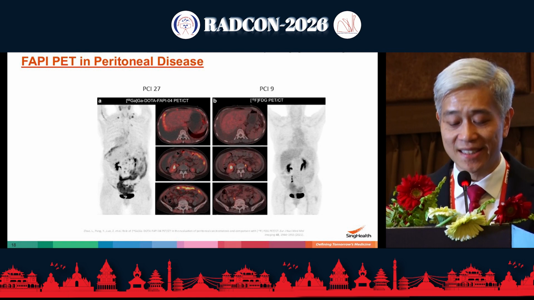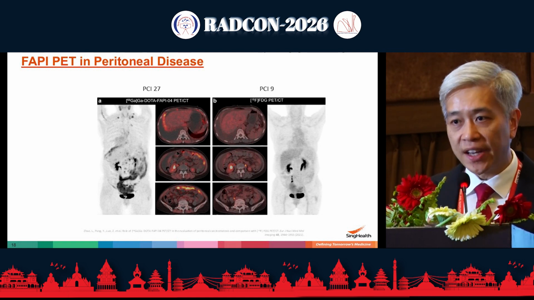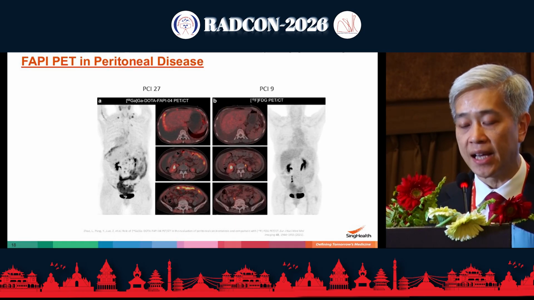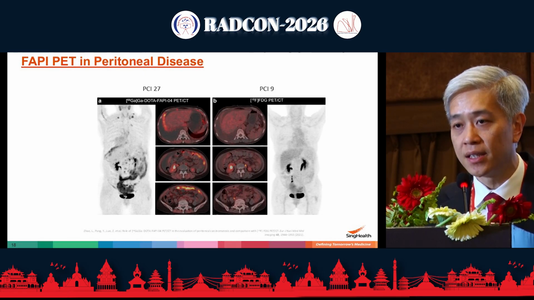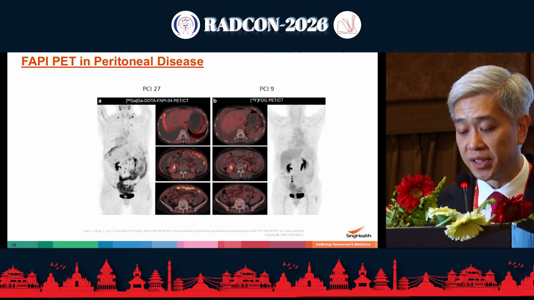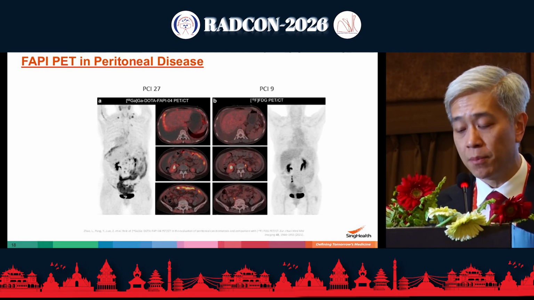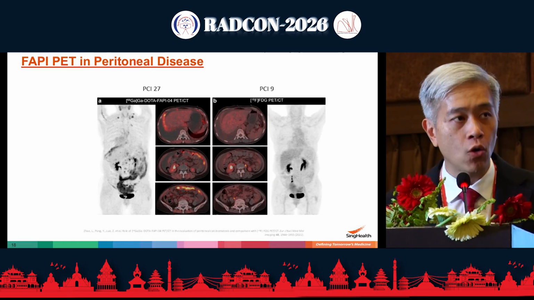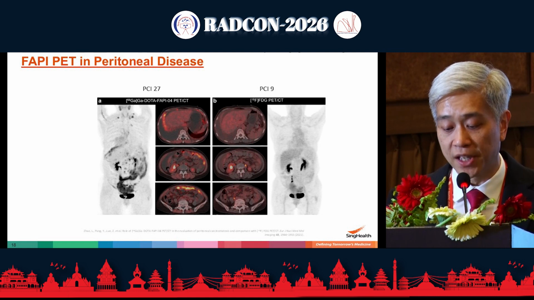So this is a case whereby it already has omental caking. There's very diffuse disease, but if you look at the FDG PET, if you look at the MIP images, as well as even in the axial images, you will see that there's very little increased uptake along the areas of peritoneal disease. And for those parts where it's on the bowel, it can be very tricky because with this kind of low level of uptake, you might assume that it's just normal bowel uptake. Whereas the FAPI PET in this case very clearly shows very extensive peritoneal disease in this patient.